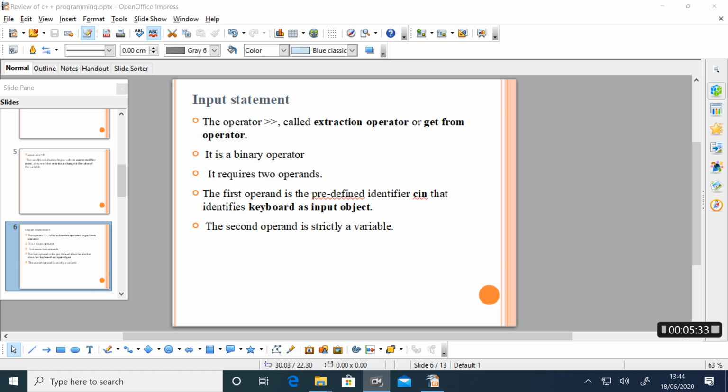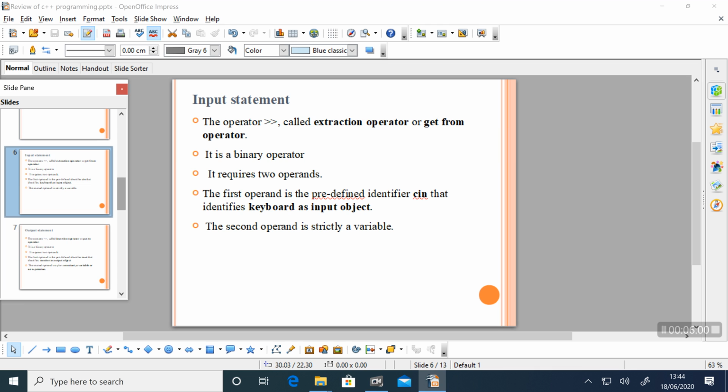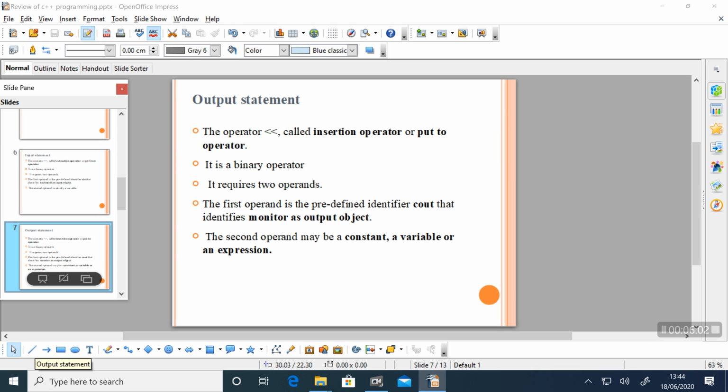The first operand is the predefined identifier cin, which identifies the keyboard as the input object. So by using cin, we are inputting a value from the keyboard. The second operand is strictly a variable.